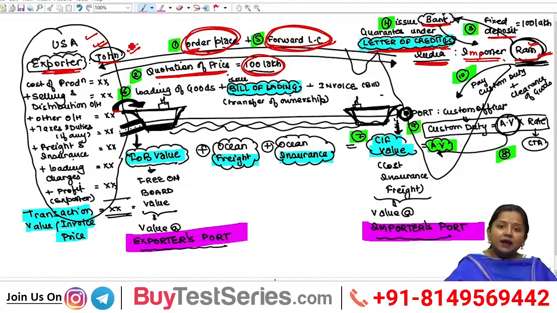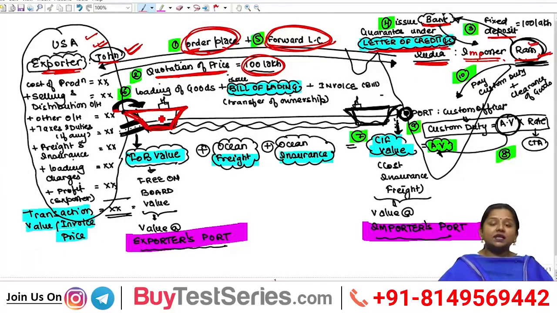So generally in practical life, the exporter takes responsibility for the goods only up to his foreign port, until they are loaded in the foreign vessel or aircraft through which goods get imported into India.